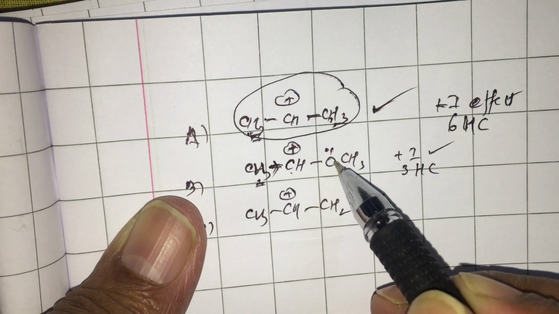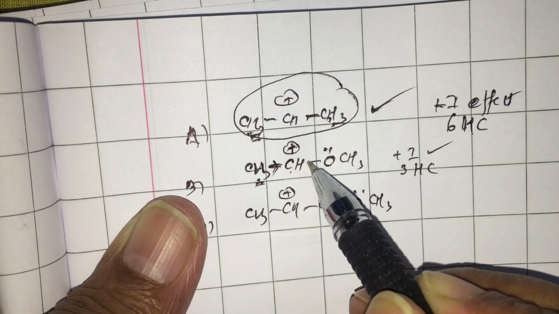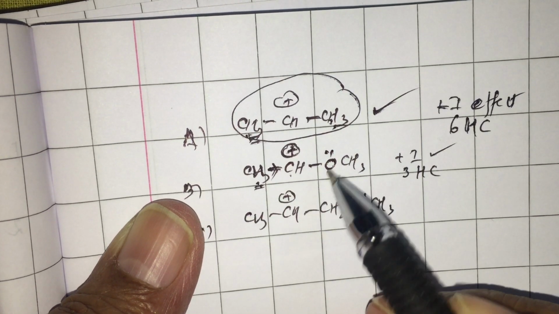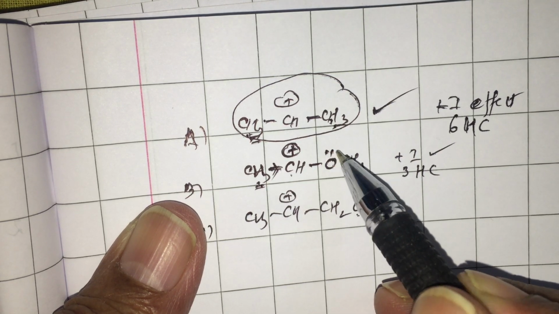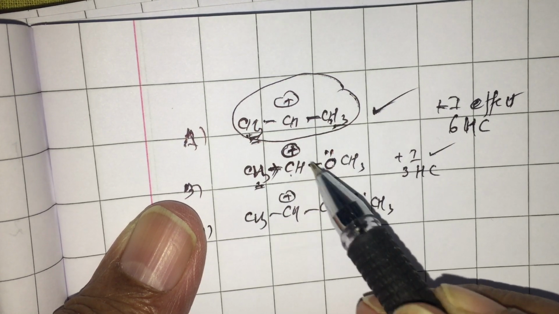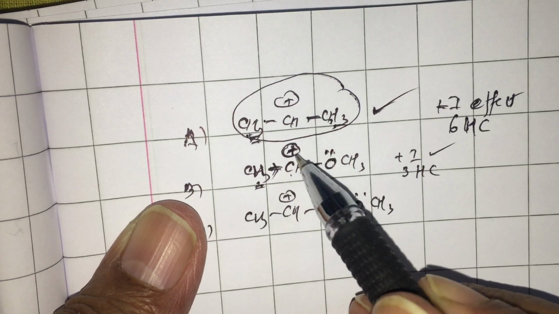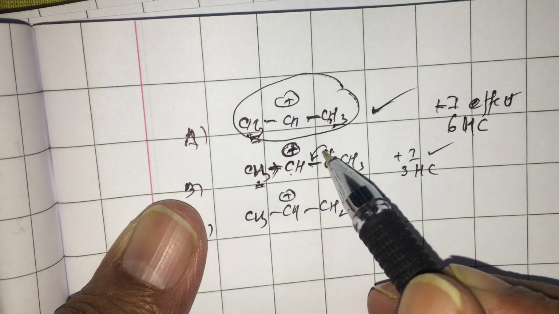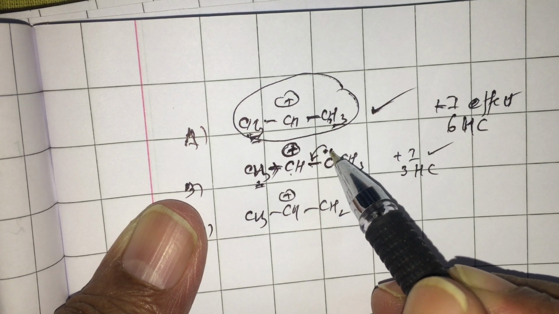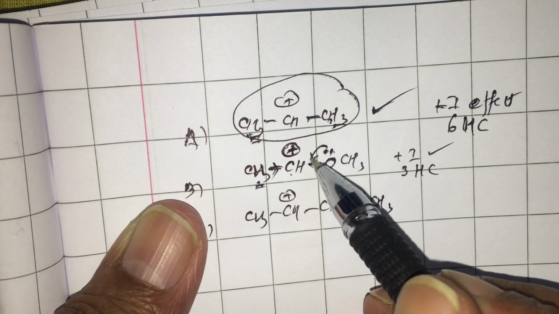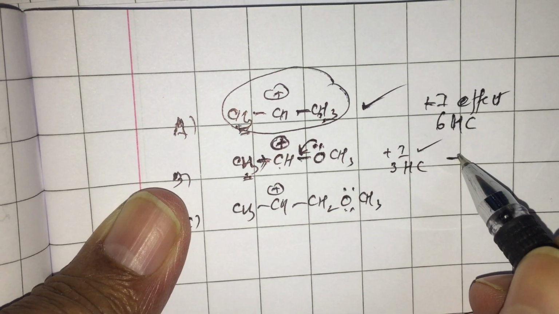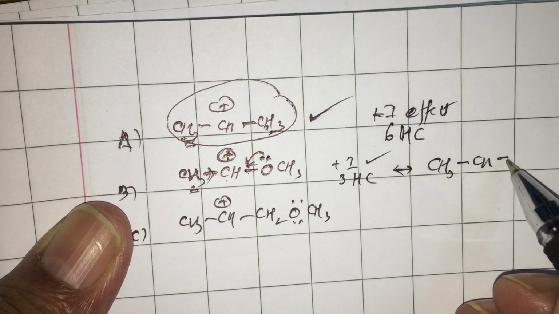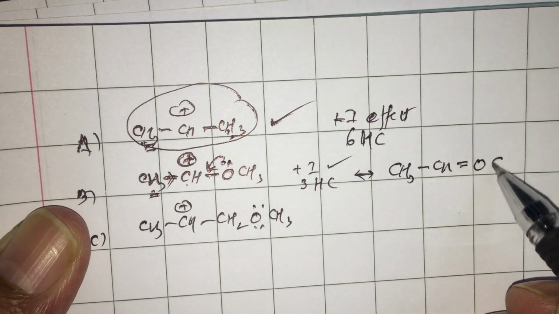the lone pair of electrons on oxygen, single bond, plus charge, indicate a conjugated system. Whenever the lone pair is in conjugation with the plus charge, like lone pair, single bond, positive charge, there can be an electron releasing resonance effect or mesomeric effect. Due to the resonance or mesomeric effect, the lone pair can flow here. When it flows here, you get a resonance canonical form like CH double bond OCH.